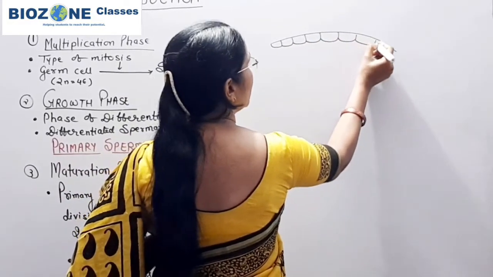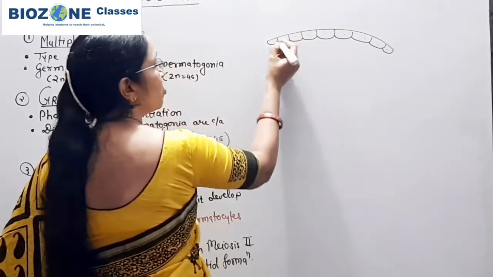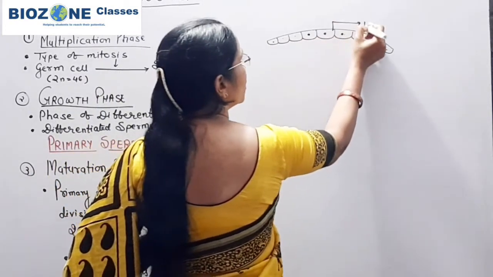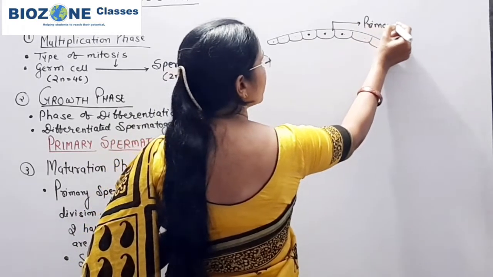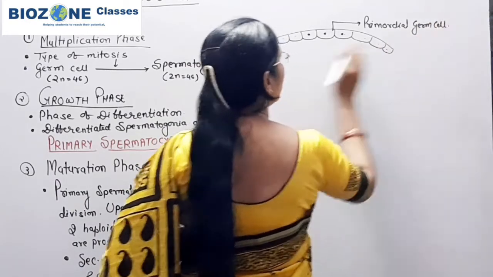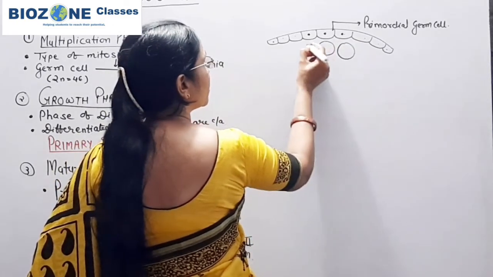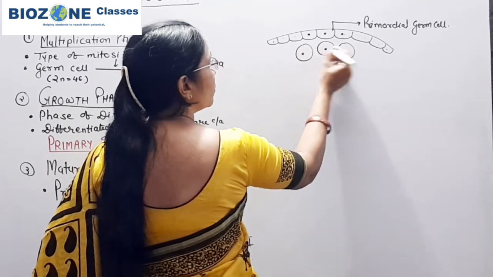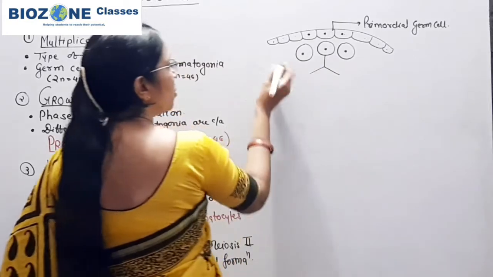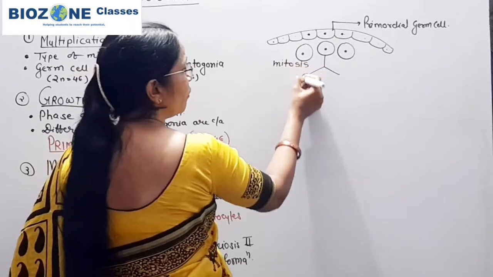This epithelium is generally not provided in diagrams. So the germinal epithelium in the seminiferous tubule shows the presence of germ cells, and suppose this is the primordial germ cell. These cells continuously divide and produce spermatogonia. This spermatogonia, you remember, continuously undergoes mitotic division.